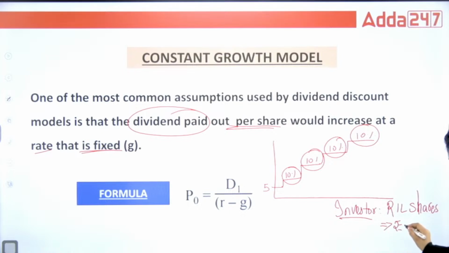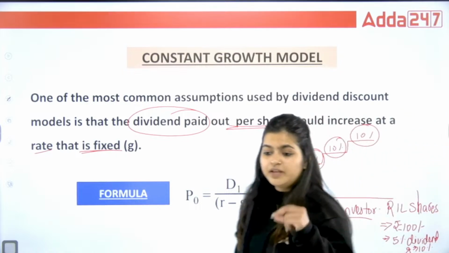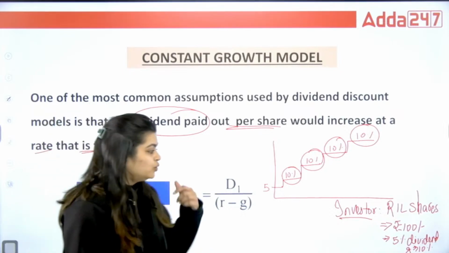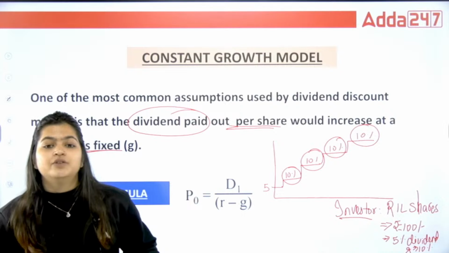Per share is ₹100 right now, and they told me that I'm going to receive a 5% dividend, and this dividend will grow yearly at 10%. It means there will be a rise in my dividend every year, that too by 10%. Every year I am going to see a 10% increase.